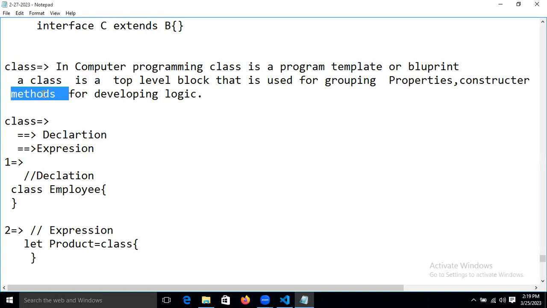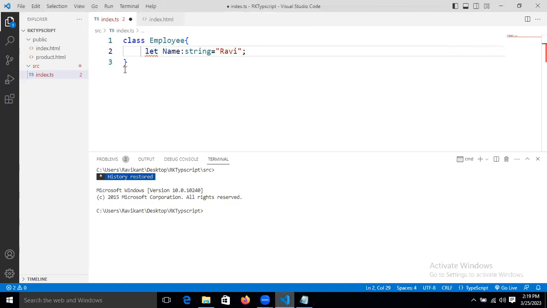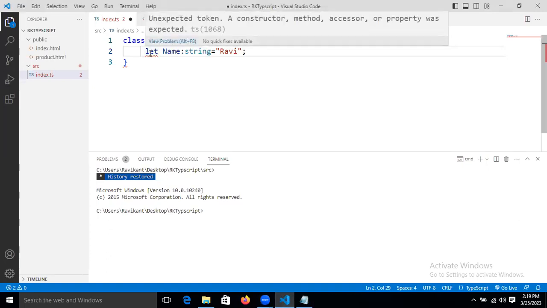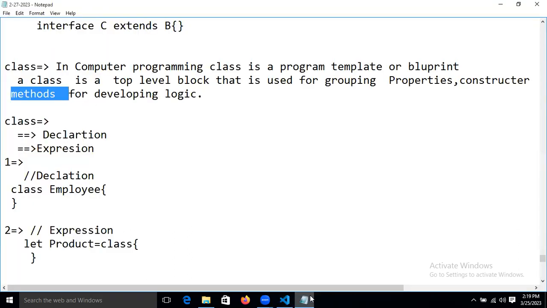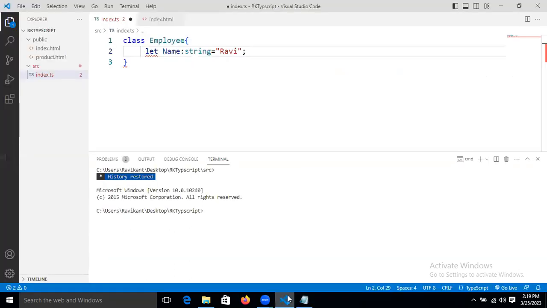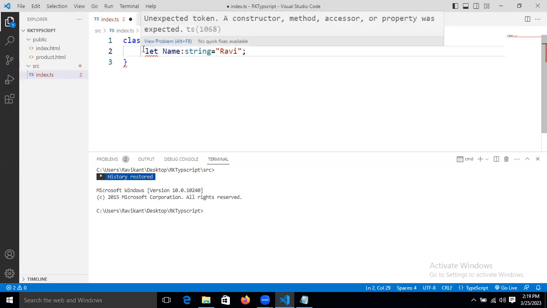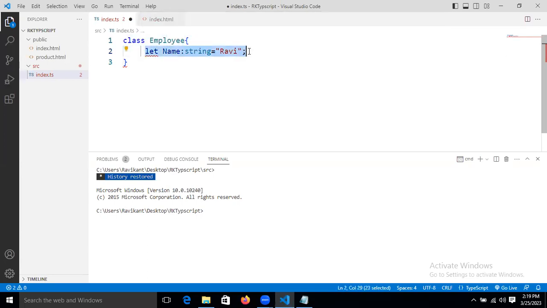Come on, guys, I already explained that. Now here we cannot declare a variable in the classes.